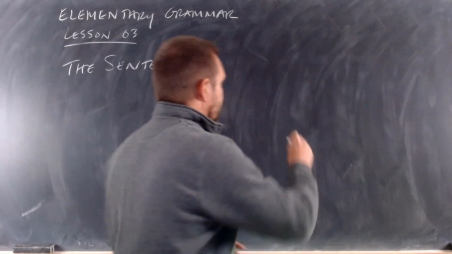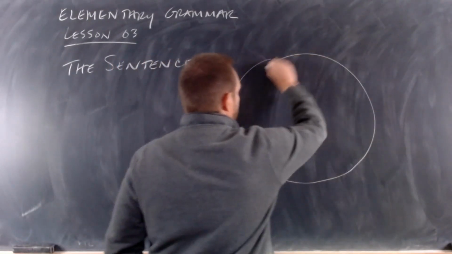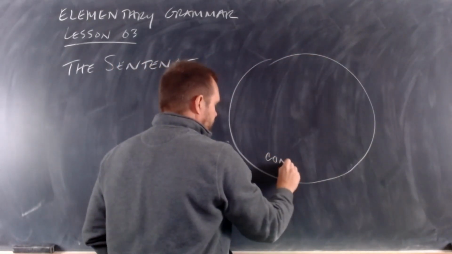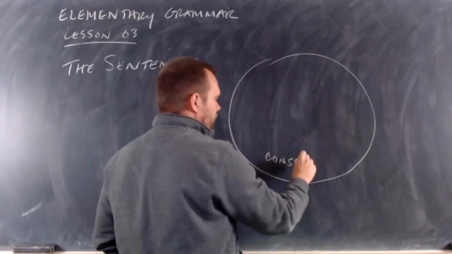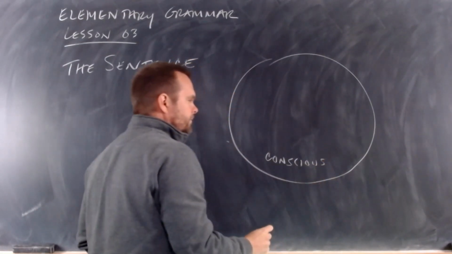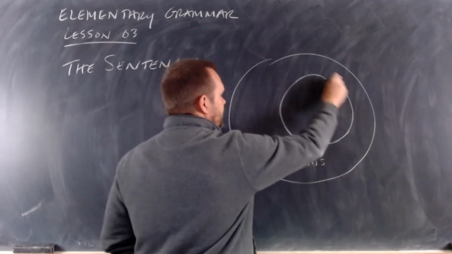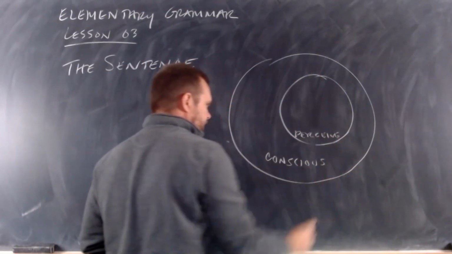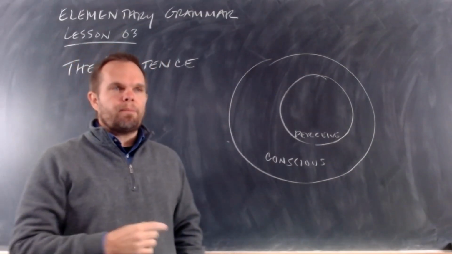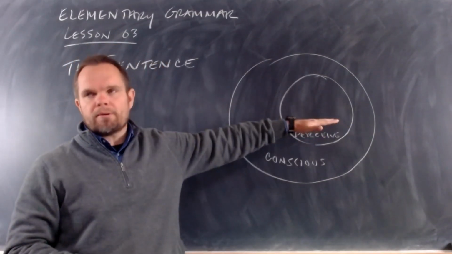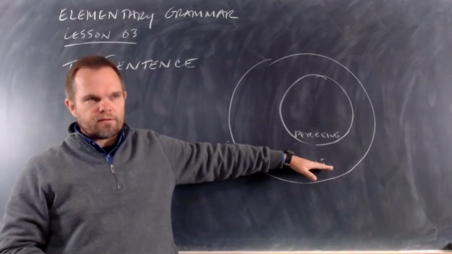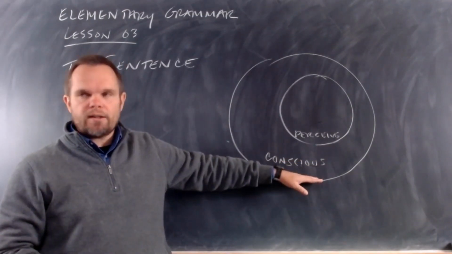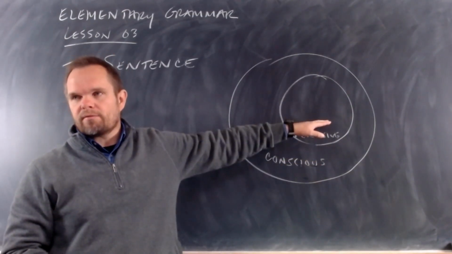Yeah, because it's like this. If this is a group containing all the things we're conscious of, all the things we perceive are a part of that group because everything we perceive, we are conscious of. But there are things we're conscious of that we don't perceive.